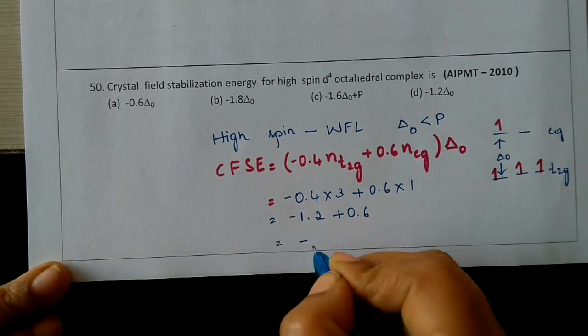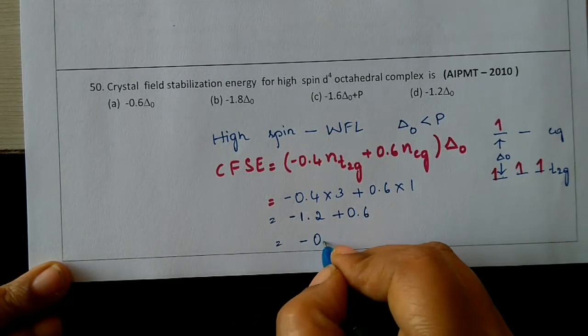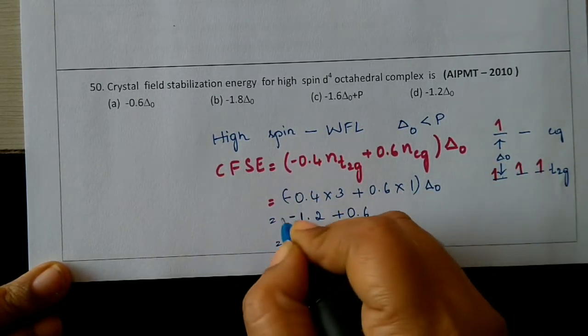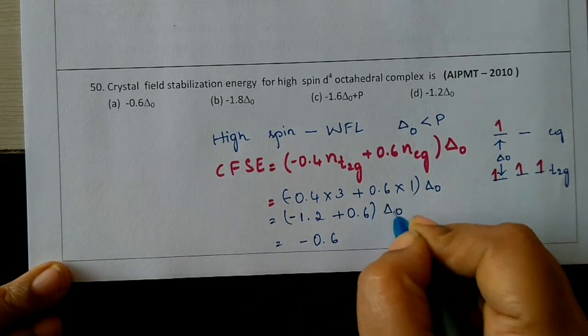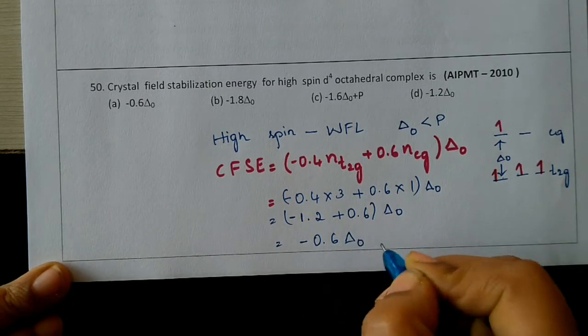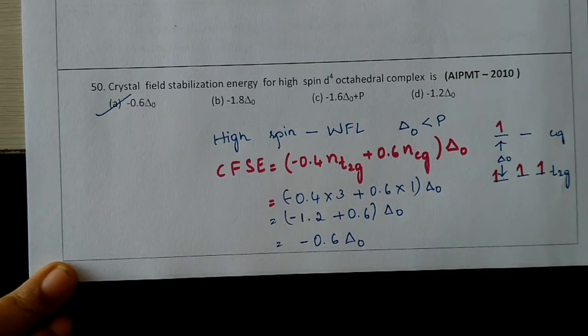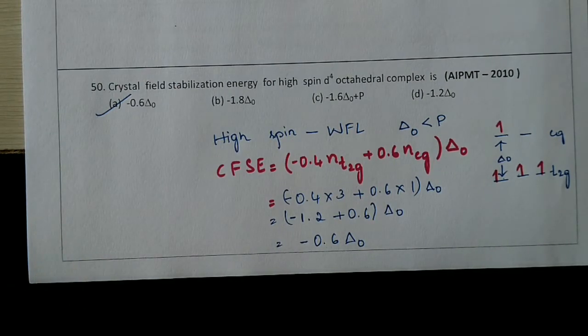We get the answer as minus 0.6 delta O. Option A is the correct answer.